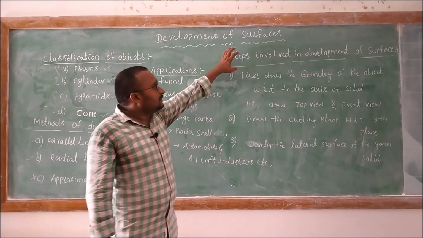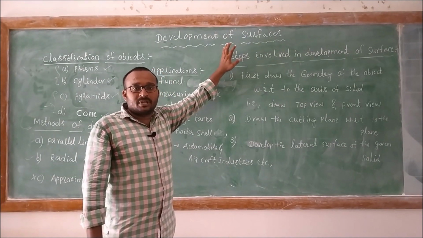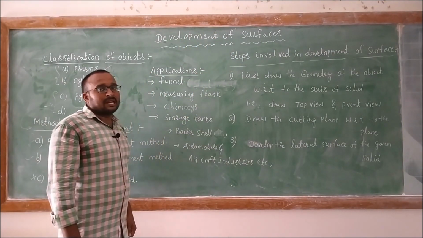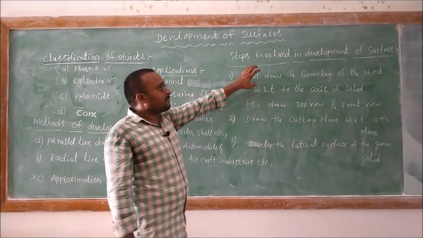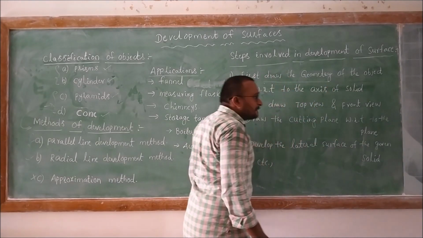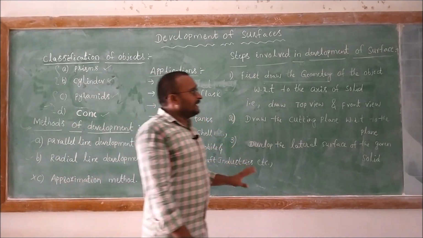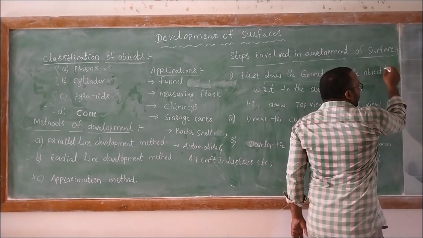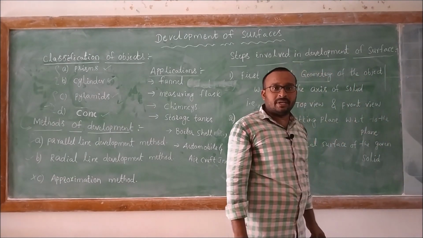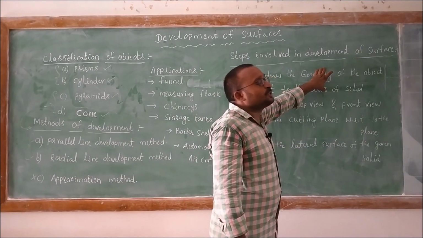Several steps are involved while we are solving development of surfaces problems. There are a total of 3 steps. First, we need to draw the geometry of the given object with respect to the axis of the solid. In every problem, they will give the geometric statement as well as the positional statement of the problem.